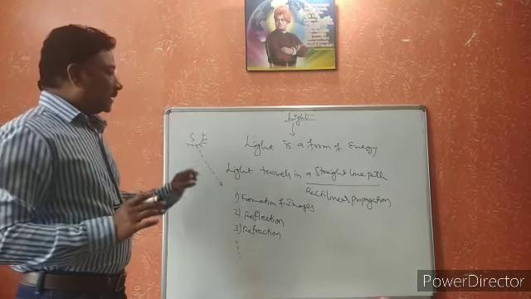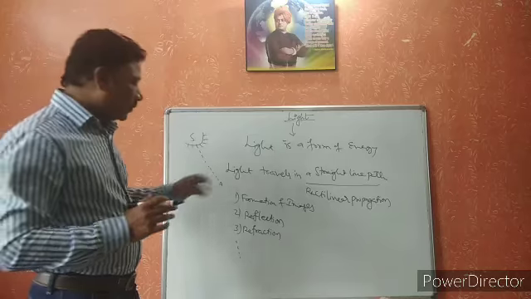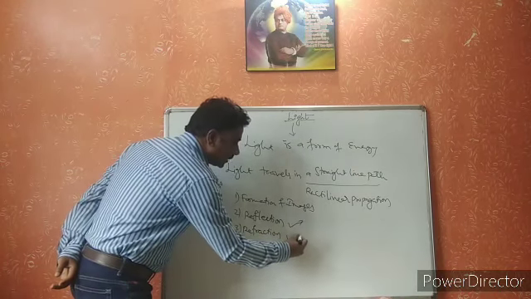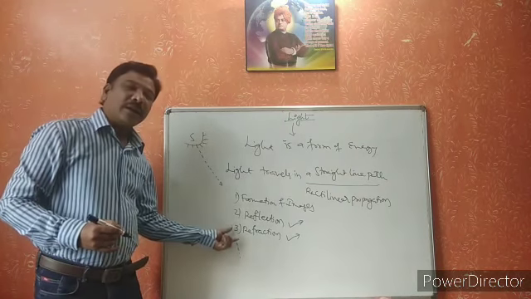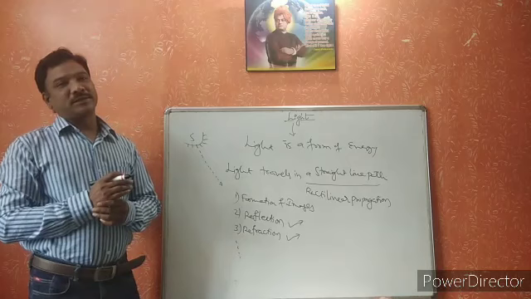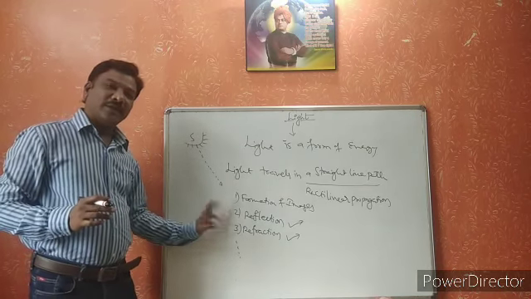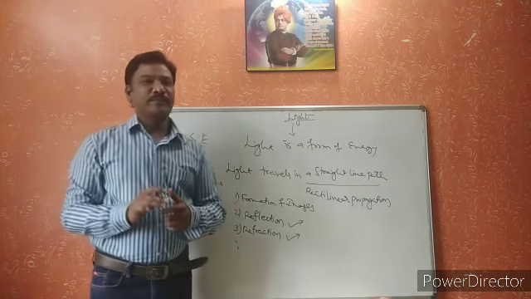But in this chapter, we are going to discuss two different types of phenomena of light, which are reflection and refraction of light. Now come to the point. Let us see what is meant by reflection and what is meant by refraction of light.